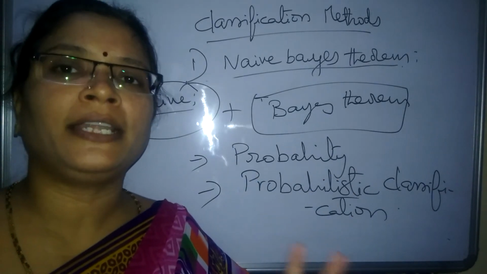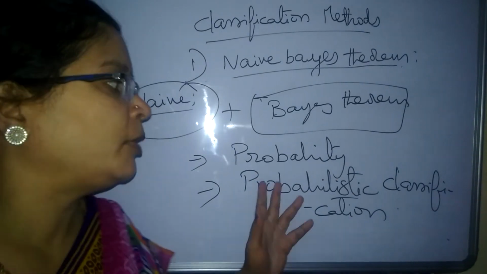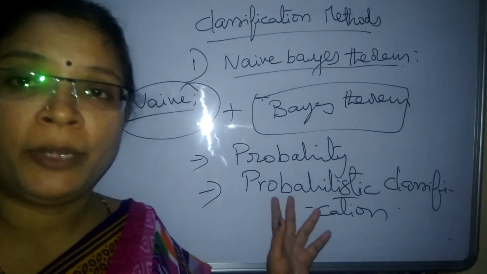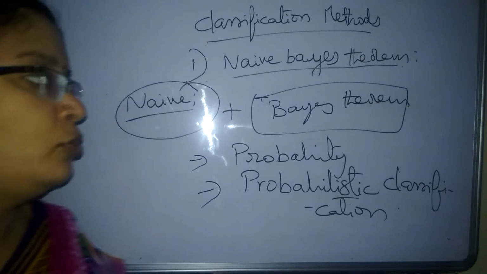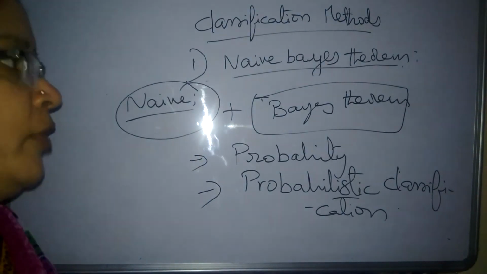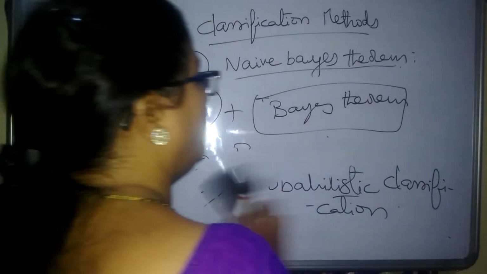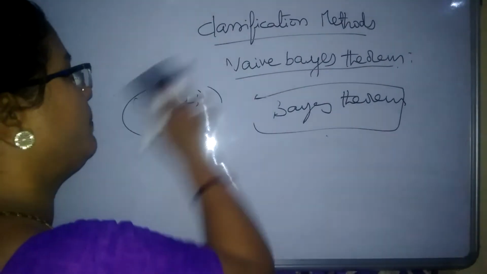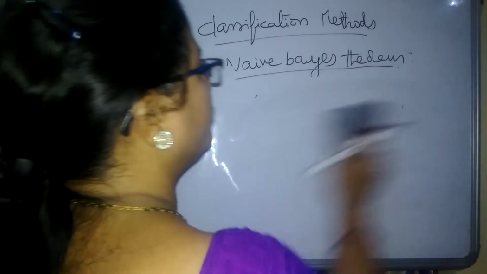Like that, the discrete conclusion in the classification by this algorithm is based on the probability formula. Now we are going to see what formula is given for this, how it works, and what the pros and cons of this Naive Bayes algorithm are.